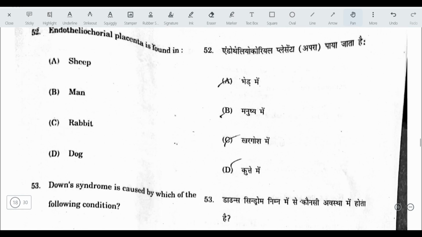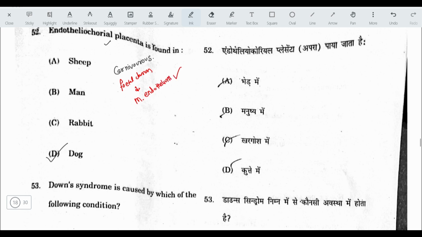Next question, endotheliochorial placenta is found in. This type of placenta is characteristic of carnivorous animals. So among these options, dog is a carnivore. In this endotheliochorial placenta, the fetal chorion has contact with the maternal endothelium.